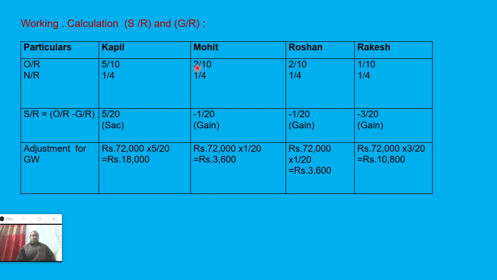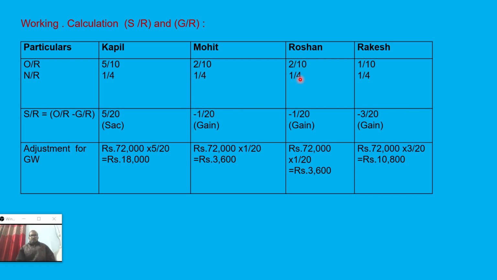Now next one, in this case OR is greater than NR, so this partner, Kapil, has sacrificed, and the sacrifice amount is 5/20. But in this case Mohit, if you compare OR and NR, NR is greater than OR, so instead of sacrifice, Mohit has gained: 2/10 minus 1/4 is coming minus 1/20.